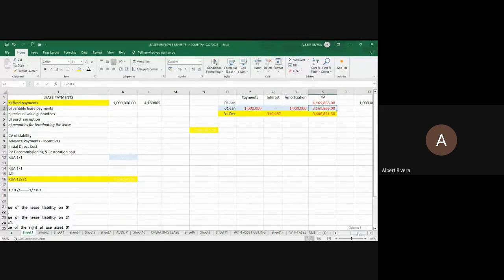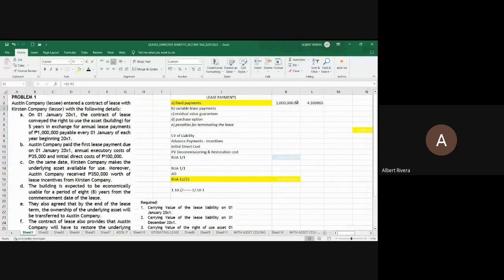Ibig sabihin class, kung nandito ka sa formulang to, 1 million times 4.16. Okay? Ibawas mo, nakikita mo to? Ibawas mo yung advance payments para makuha mo yung carrying value. Kasi ang tinatanong, what is the carrying value of the liability January 1? And if there is an advance payments, then deduct any advance payments.